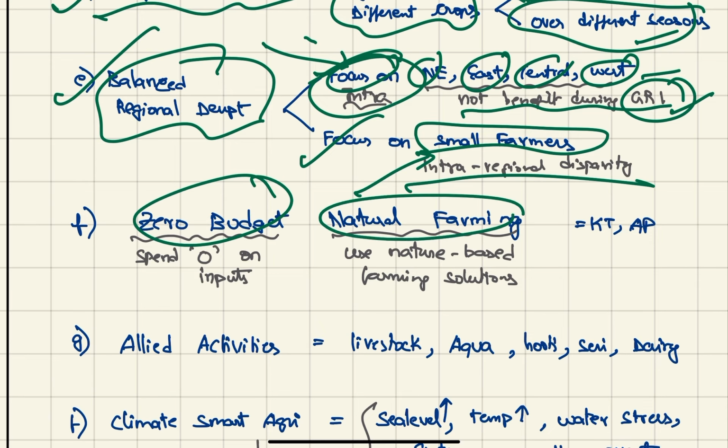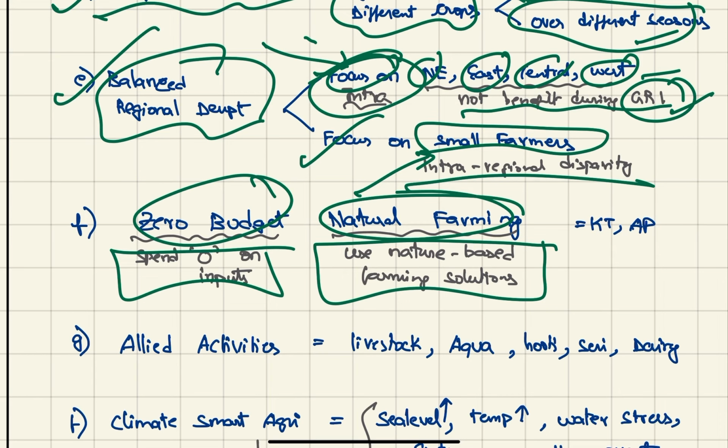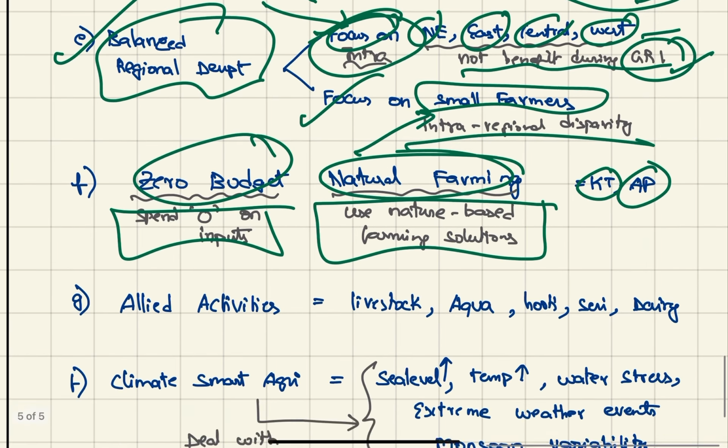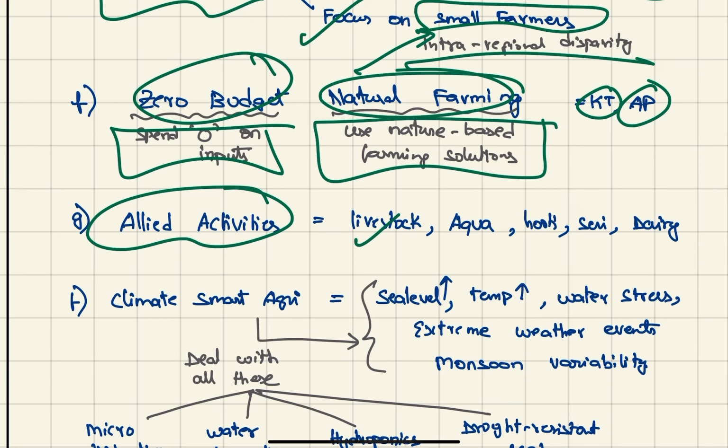Zero budget natural farming: we have to spend zero on the input, and we have to use nature-based farming solutions. This is being done in Karnataka and AP. Next, focus on allied activities like livestock, aquaculture, horticulture, sericulture and dairy farming.